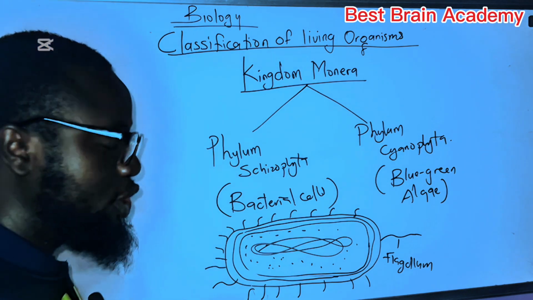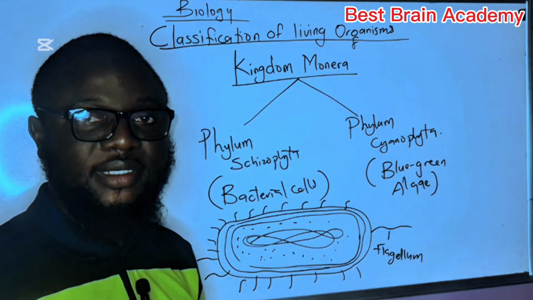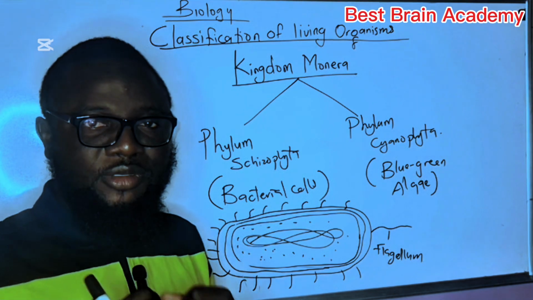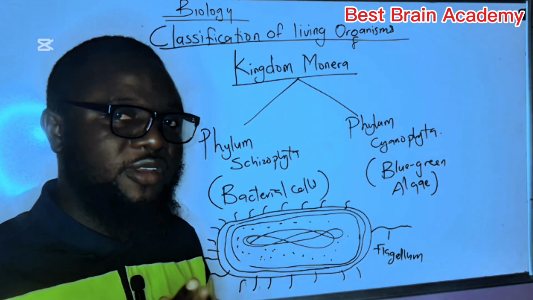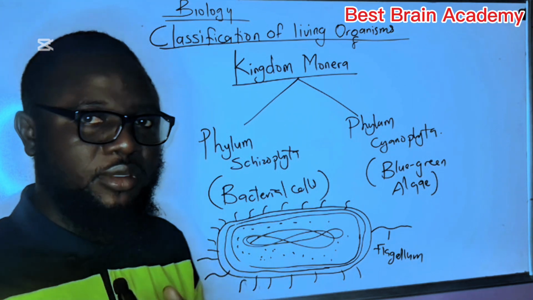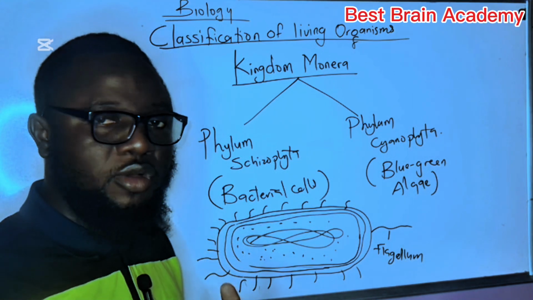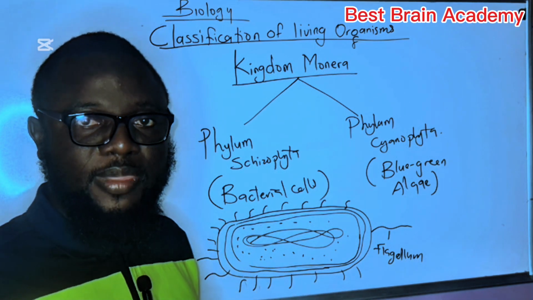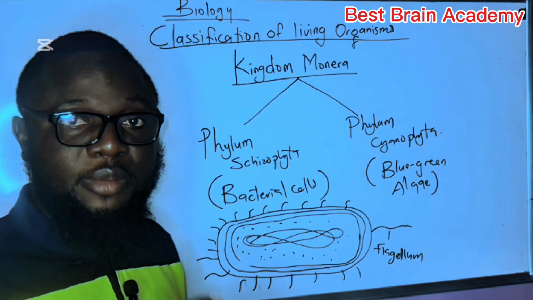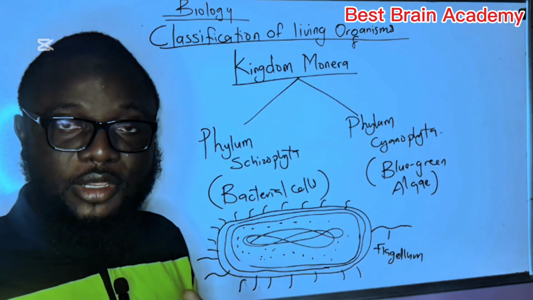And the function of flagellum is as an organ of movement. Now, there are two things I want to tell you. The first thing is that there are three organelles of movement found in single-cell organisms. One of them is flagellum, found in organisms like bacterial cells, euglena, sperm cells, and also chlamydomonas. The next one is cilium.